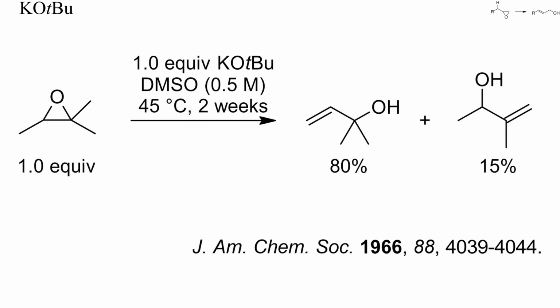Treatment of trimethyloxirane with potassium tert-butoxide gave mainly a tertiary allylic alcohol along with a small amount of a secondary alcohol. No alkylation of the base occurred. It is remarkable that the tertiary alcohol was the main product. A more common result is the cleavage of the tertiary C-O bond and formation of the secondary allyl alcohol, both under acidic or alkaline conditions.